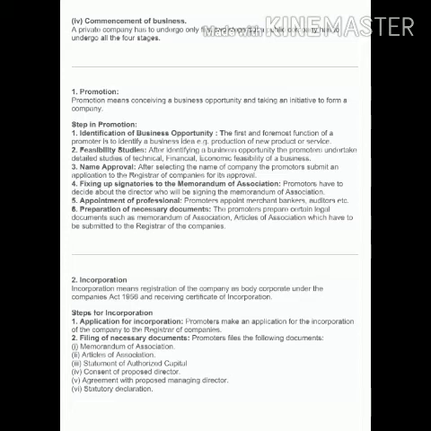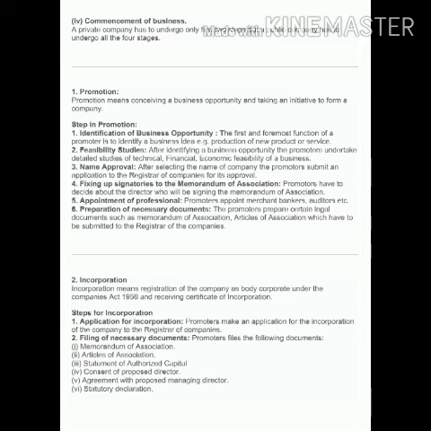First, identification of business opportunity. The first and foremost function of the promoter is to identify a business idea. What is the business idea? Like the production of a new product or service. Means, when we start a business, what do we need first? A business idea. First we identify the business idea.